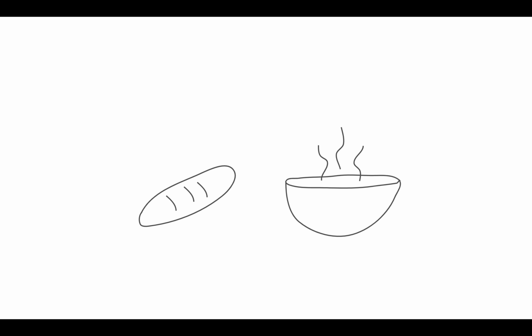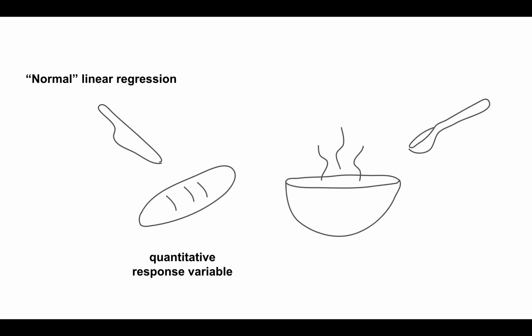So imagine this. You sit down to a meal of bread and soup. To cut the bread and eat the soup, you need the right tools. It's the same thing in statistical modeling. When modeling a quantitative response variable, normal linear regression, that is the modeling that we have been doing, is often an appropriate tool. Yet when modeling a binary categorical response variable, we need a different kind of tool, logistic regression.